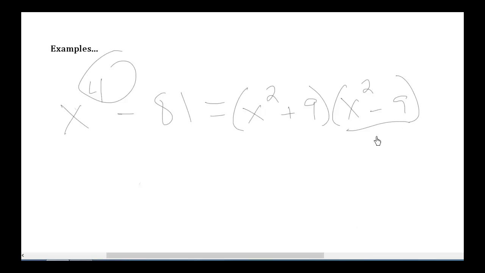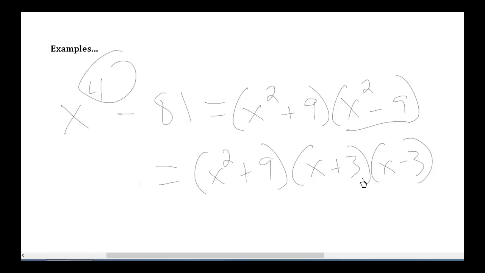What do you have right here? Another difference of squares. Does this factor? No. It's a sum of squares. Sums of squares don't factor in the real valued system. So I'm just going to rewrite it below. It doesn't disappear, but it doesn't factor. And then here, this turns into x plus 3 and x minus 3.